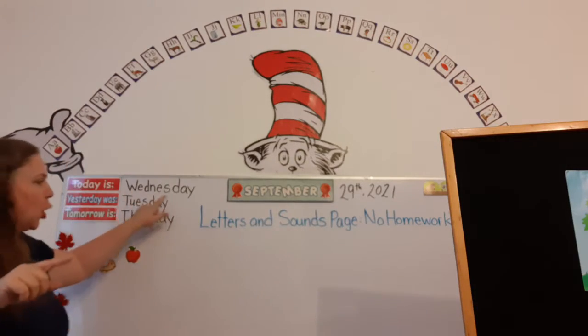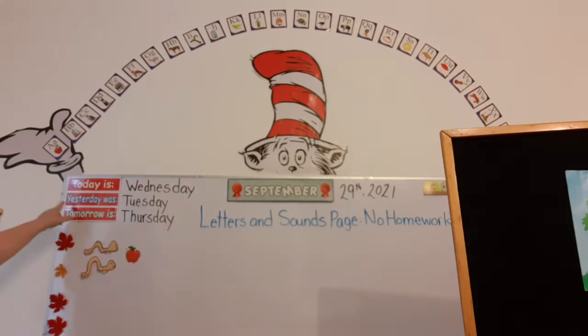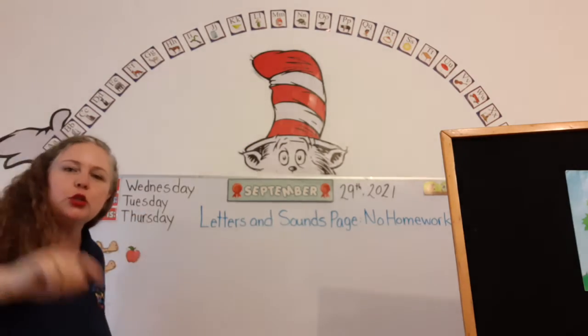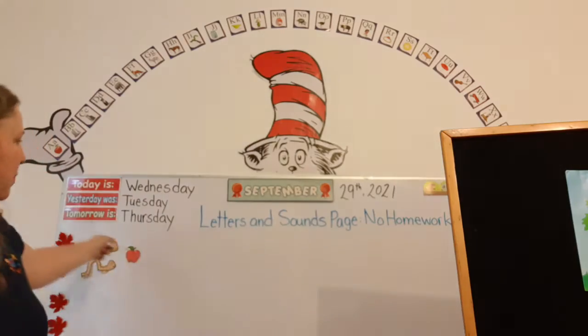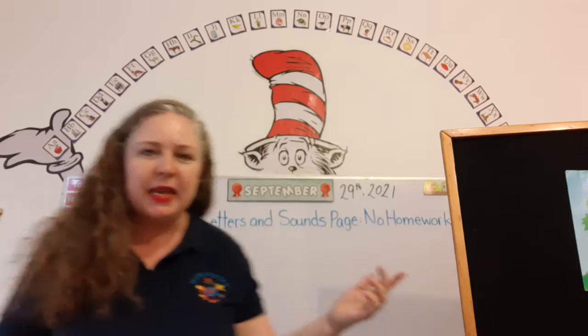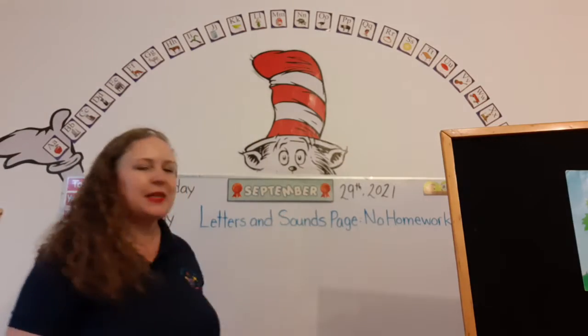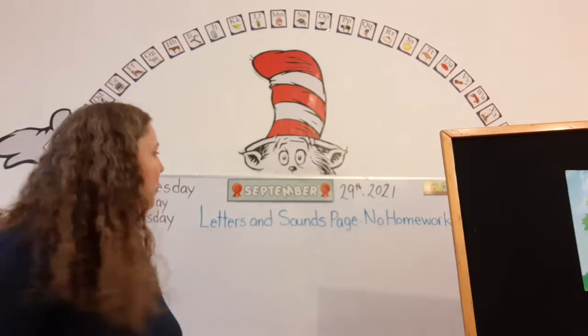Do you know what day it is today? Today is Wednesday. That's right. And what day was it yesterday? Yesterday was Tuesday. That's right. And what day will it be tomorrow? Tomorrow is Thursday. And what month are we in? We're in the month of September. That's right. It's the end of September.